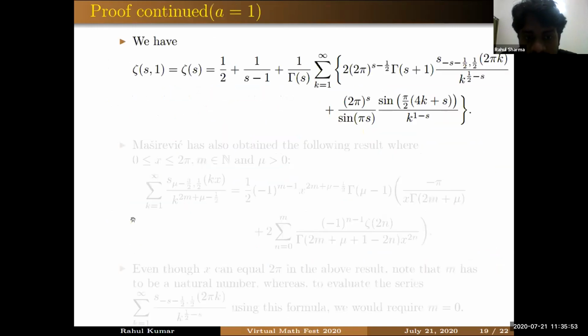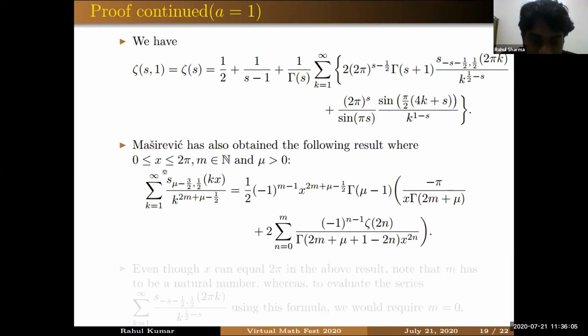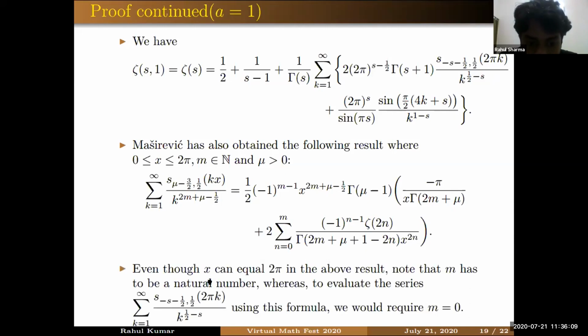And if you take A equal to 1 in this expression, you will see that now we have to prove that this infinite series cancels out these two terms. And Maserwitz has also given one more result, which is valid actually for x equal to 2 pi also. Even though we can take x equal to 2 pi in this formula, note that m has to be a natural number. But to evaluate our series using this formula, we would require m equal to 0.